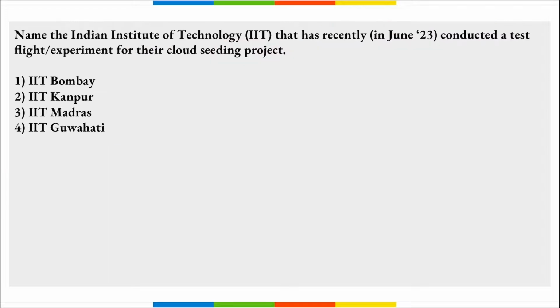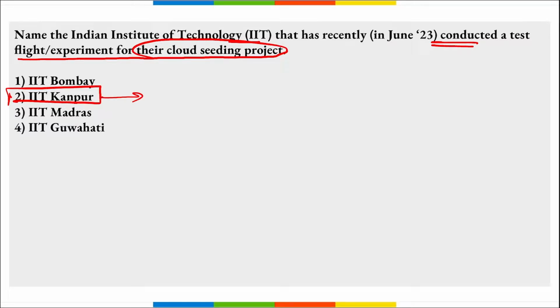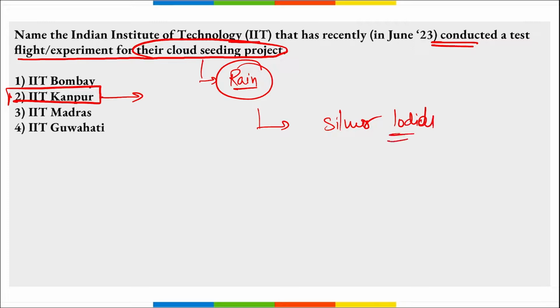Next, name the IIT that recently conducted a test flight experiment for their cloud seeding project. That is your IIT Kanpur, right? IIT Kanpur recently conducted a flight experiment test for their cloud seeding technology, and this cloud seeding technology is basically to make it rain, right? When there is moisture and there are clouds in the atmosphere, then using this cloud seeding technology we can make it rain, right? And for this we need some chemicals that are sprayed into those clouds. One of them is silver iodide, remember this, right?